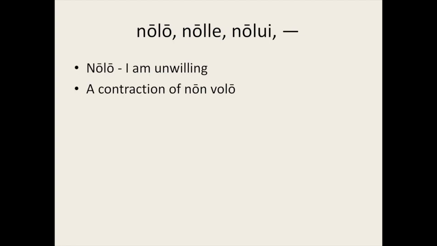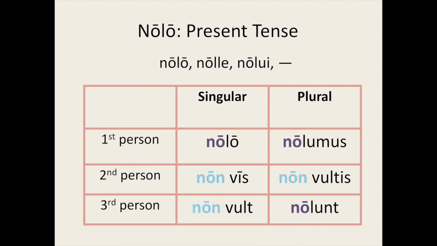Now for the second irregular verb of the lesson, nolo. This means I am unwilling, I do not wish, I do not want. It is the negation of volo and a contraction of non volo. Let's conjugate nolo in the present tense. Nolo, I do not want, I am not willing.